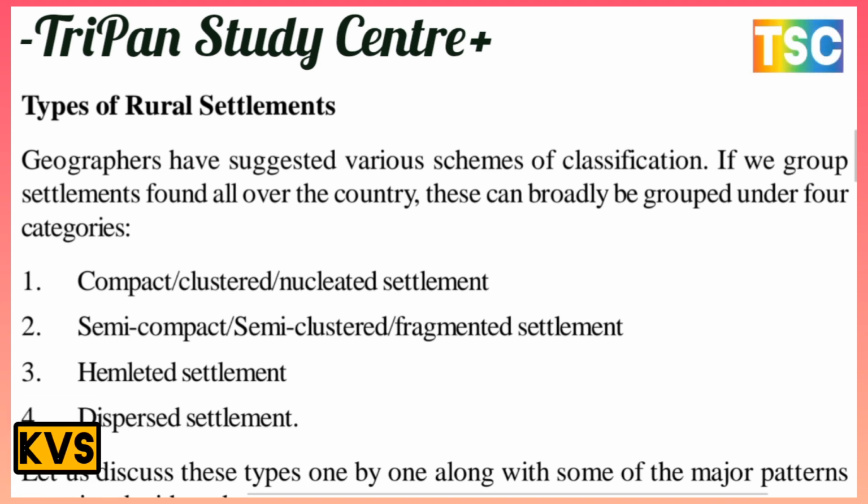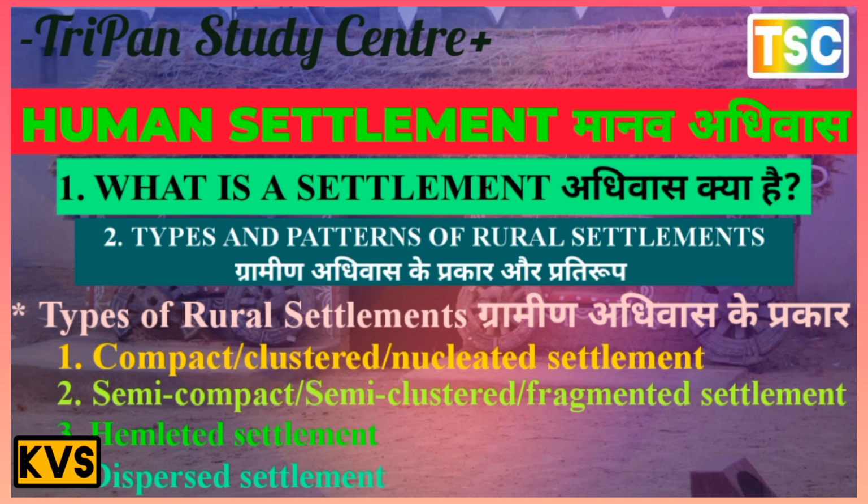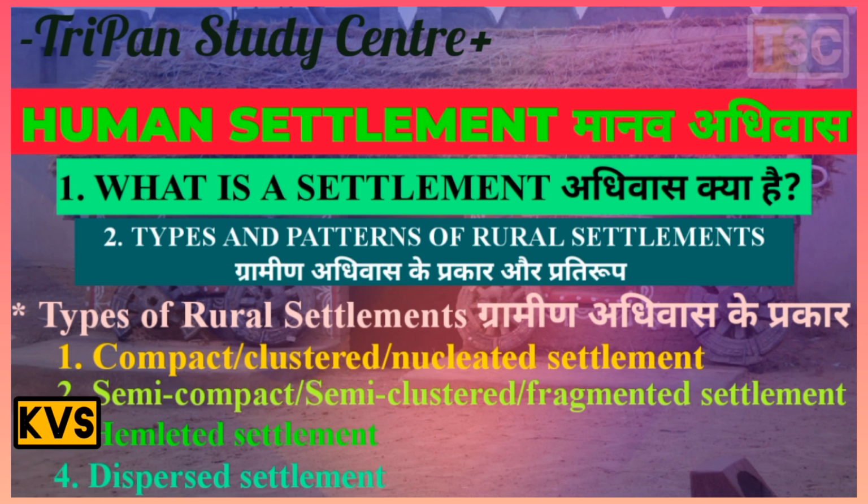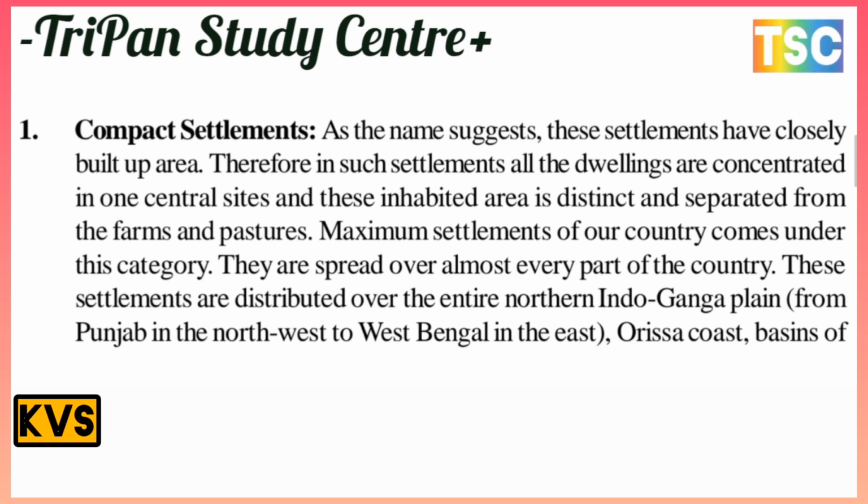Let's discuss these types one by one, along with some of the major patterns of the various types of rural settlement. First comes compact settlement. What do we mean by a compact settlement? As the name suggests, this settlement has a closely built-up area, and in such a settlement all the dwellings are concentrated in one central site, and this inhabited area is distinct and separate from the farms and pastures.